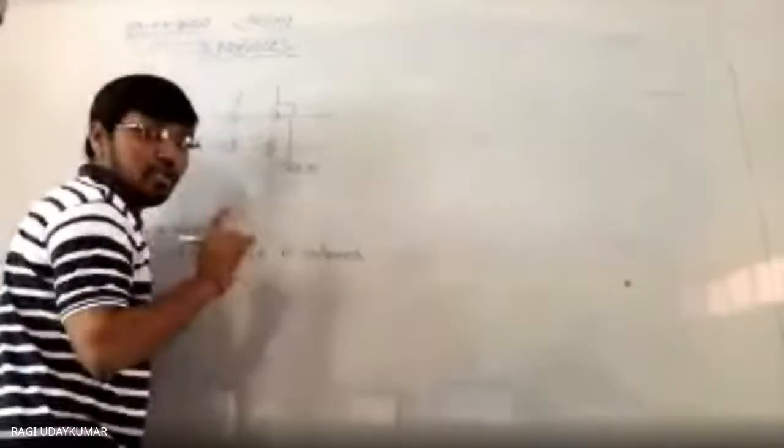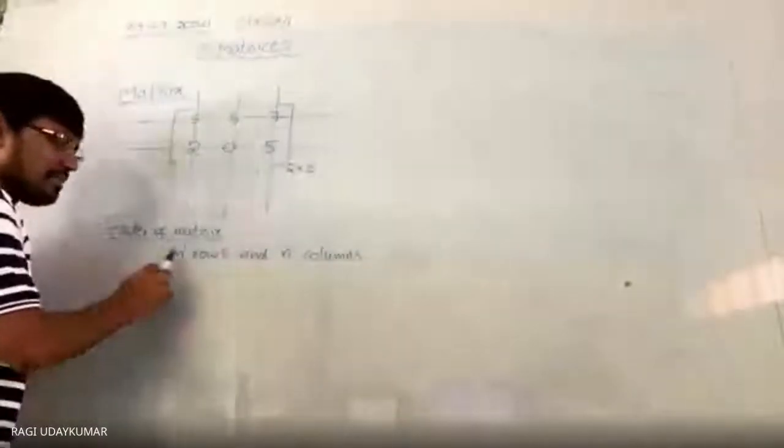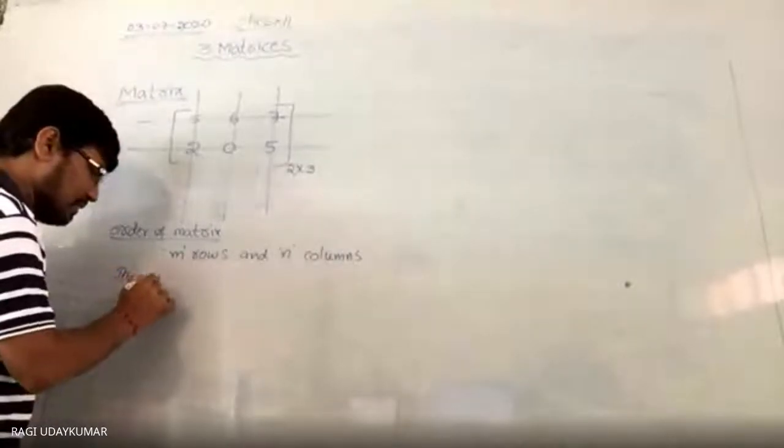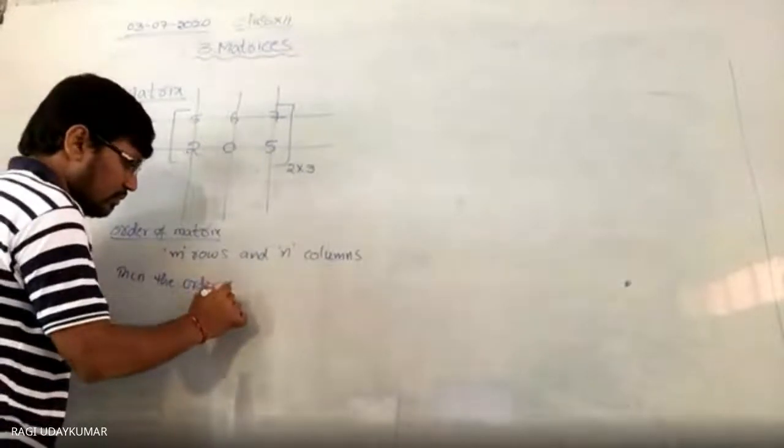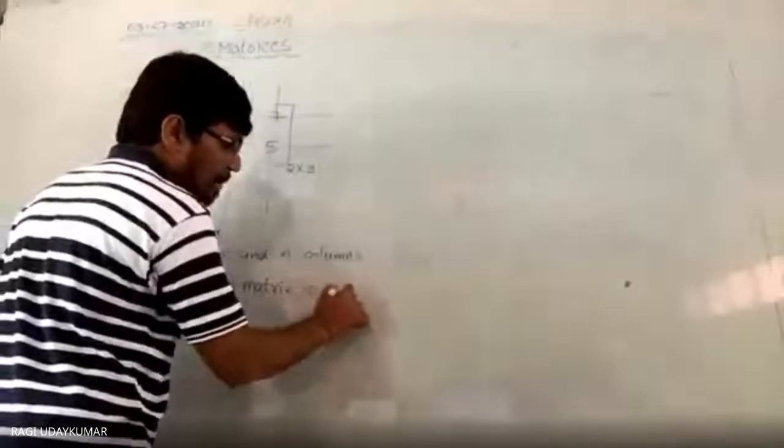If a matrix contains m rows and n columns, then the order of the matrix is written as m × n, and you need to read it as m by n. Suppose this matrix contains 2 rows and 3 columns, so you write 2 × 3, but you read it as 2 by 3. This is called the order of the matrix.